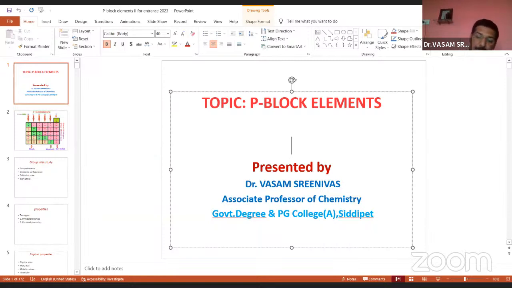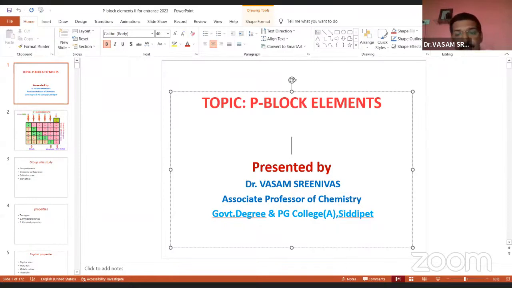What I said earlier, periodic table and chemical bonding, these 2 lessons indirectly support the P-block elements preparation. For thorough P-block preparation, you need an idea of periodic properties and chemical bonding. Why?